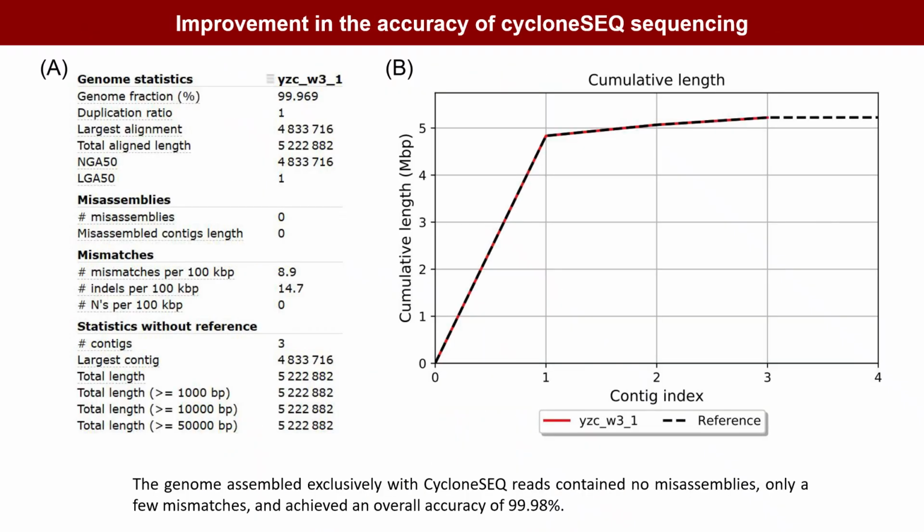Recently, CycloneSEQ has upgraded its sequencing chemistry and flow cells, markedly improving accuracy. The latest CycloneSEQ platform achieves an average per-read accuracy of 96.16%. We found that genomes assembled using CycloneSEQ data alone showed no misassemblies and only a small number of base mismatches, yielding an overall accuracy of 99.98%. These results indicate that using CycloneSEQ data alone can potentially produce complete, highly accurate bacterial genomes without short-read-based polishing.